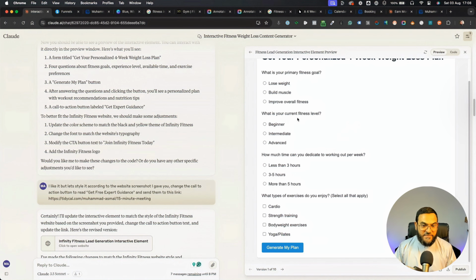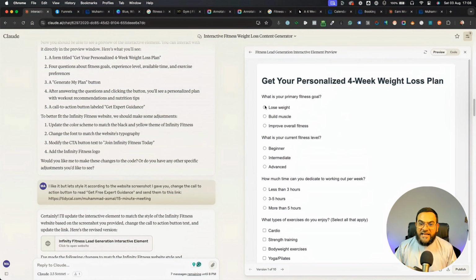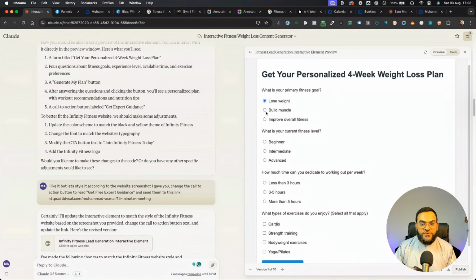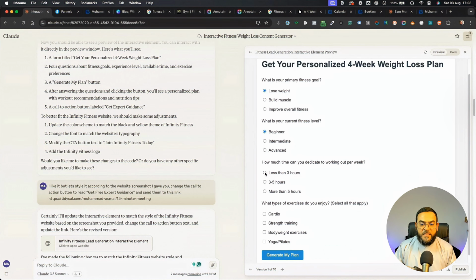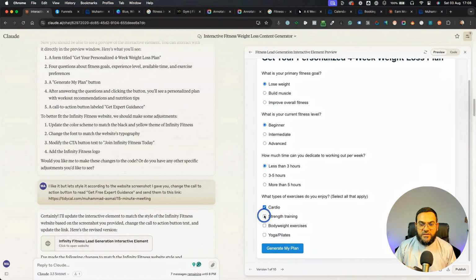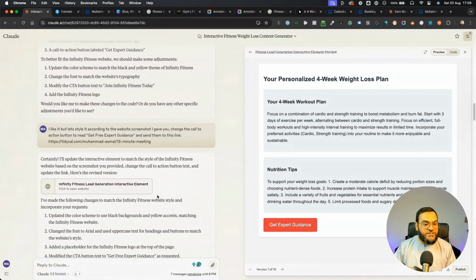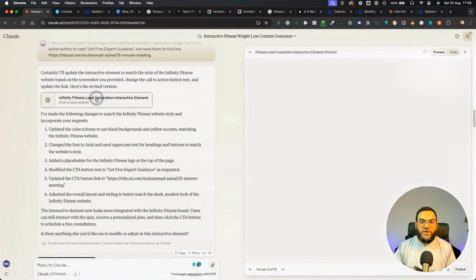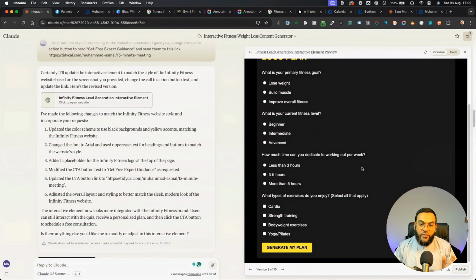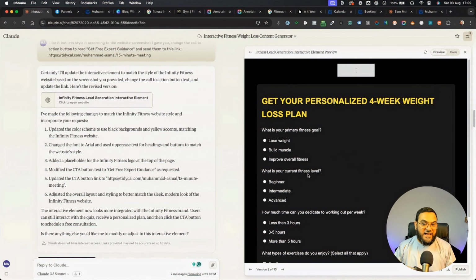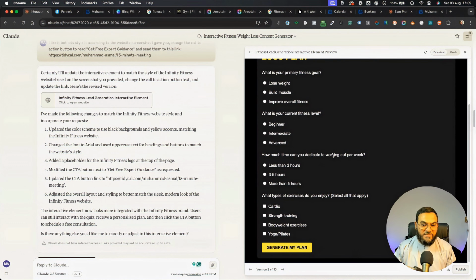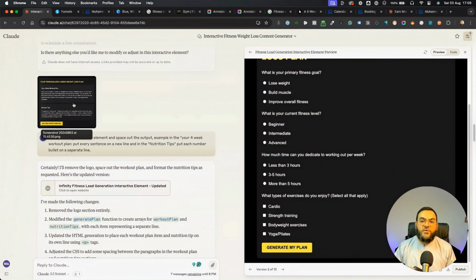Now you will notice something. In this artifacts, I can actually test it. So I can choose lose weight, beginner, less than 3 hours, cardio, strength training. And if I click on this, as you can see, it works right here in Claude. So this is a great way of testing something. And then I made those changes, and this is what it gave me. And now, as you can see, it understood the screenshot that I gave it, and it now changed the styling to match that website.